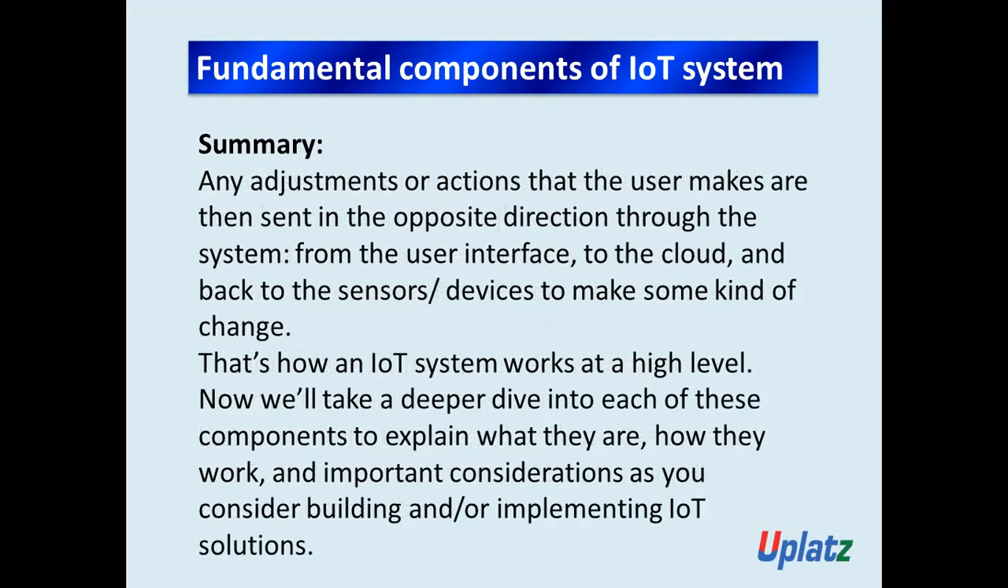Any adjustment or actions that the user makes are then sent in the opposite direction through the system from the user interface to the cloud and back to the sensor or devices to make some kind of change. That's how an IoT system works at a high level. Got it? So I hope now, using this summary, you got an idea about how an IoT system works.